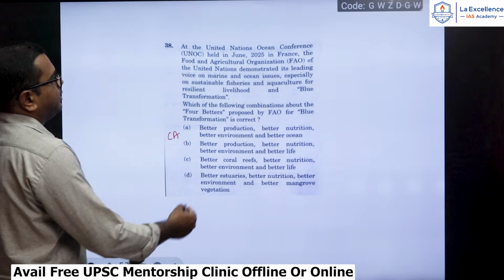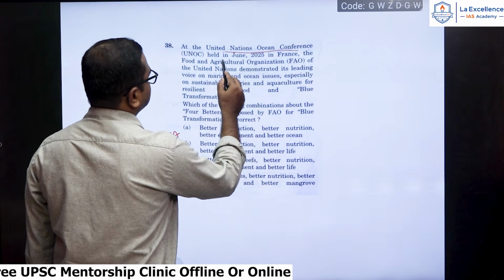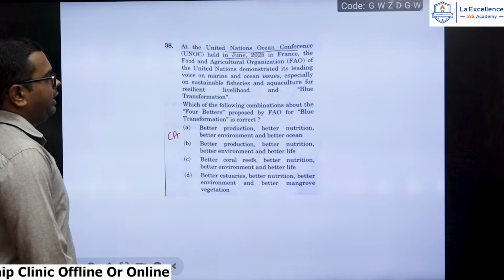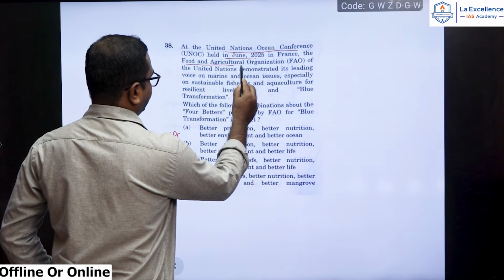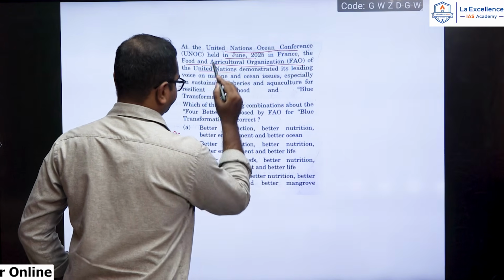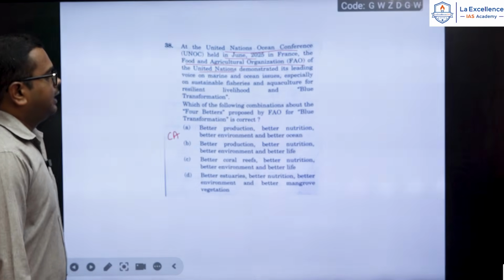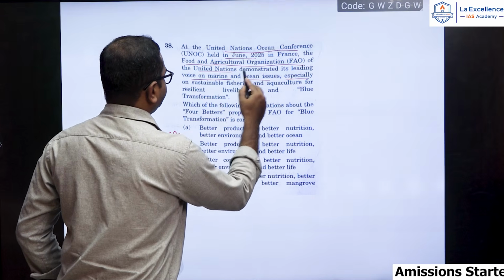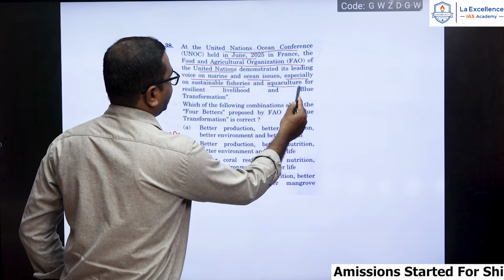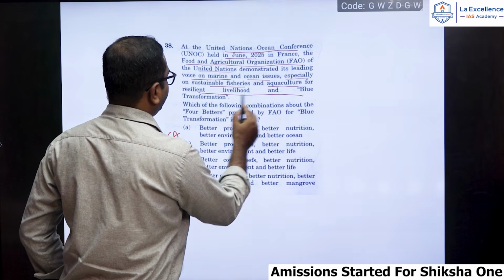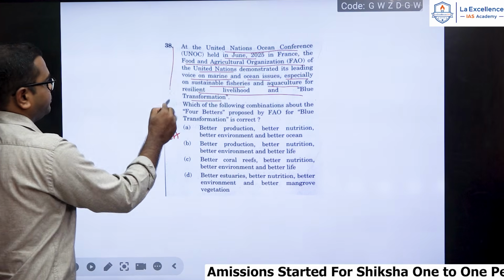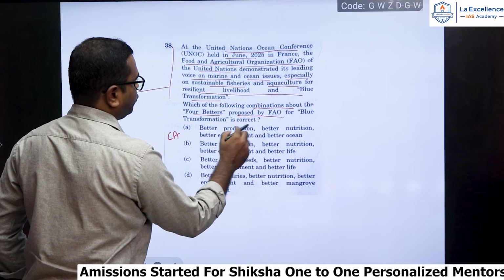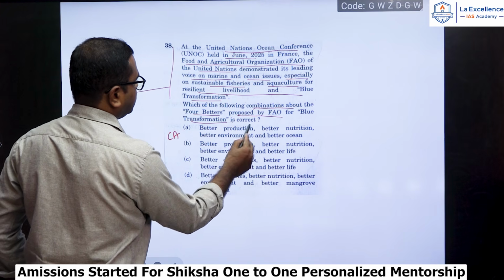Next question. At the United Nations Ocean Conference held in June 2025 in France, the FAO, that is the Food and Agricultural Organization of the United Nations, demonstrated its leading voice on marine and ocean issues, especially on sustainable fisheries and aquaculture for resilient livelihood and blue transformation. Which of the following combinations about the 4 betters proposed by FAO for blue transformation is correct?